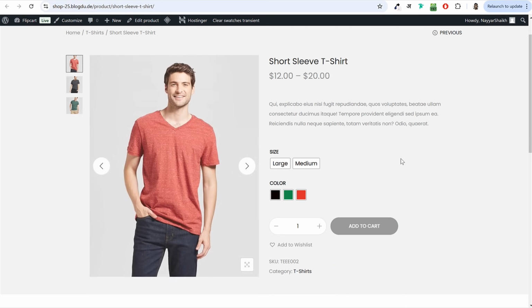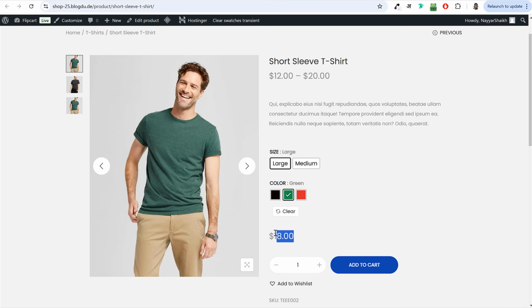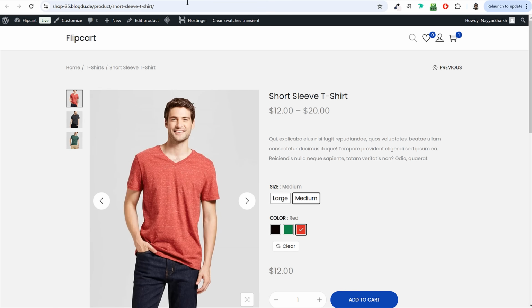So here, as you can see, this is how it will look like. It will actually show the color. If you select green and large, we have $18. Medium green, it has $15. If you select medium red, color changes to red, and now it says $12. So this is how you create variable products.